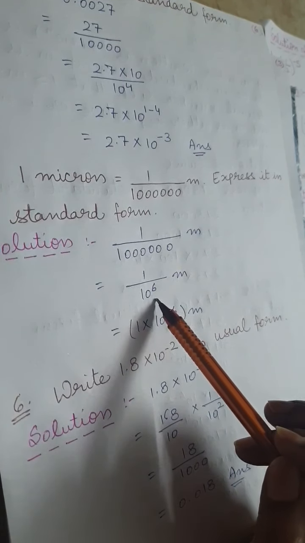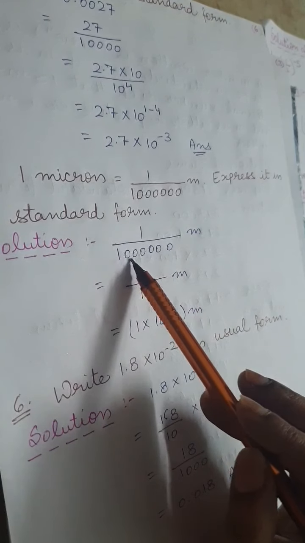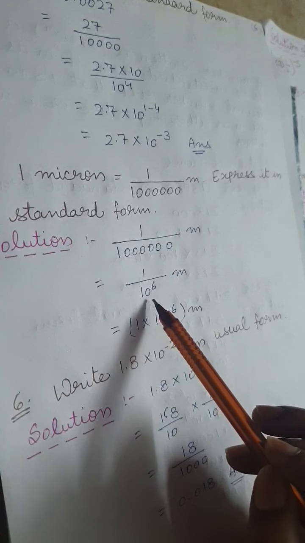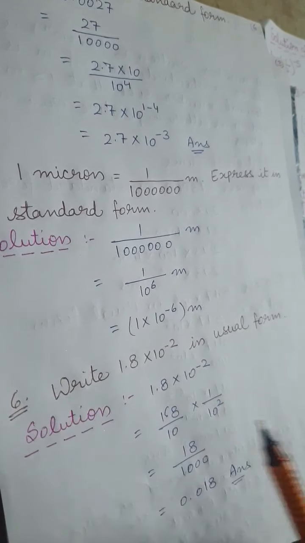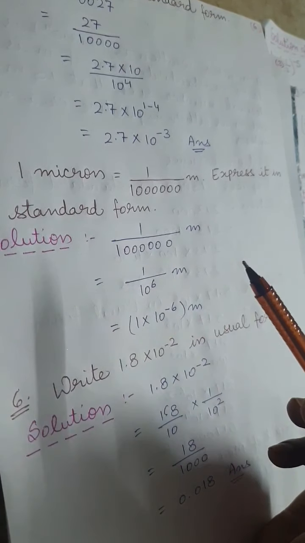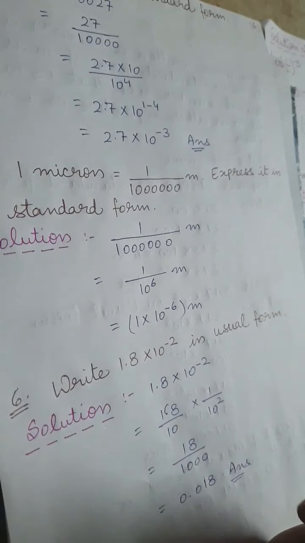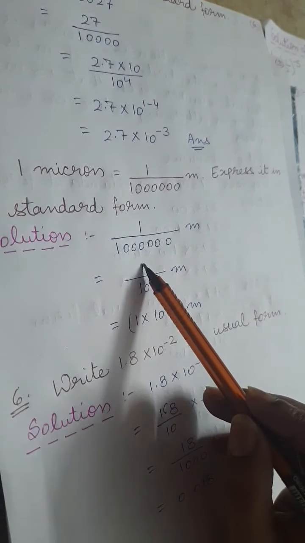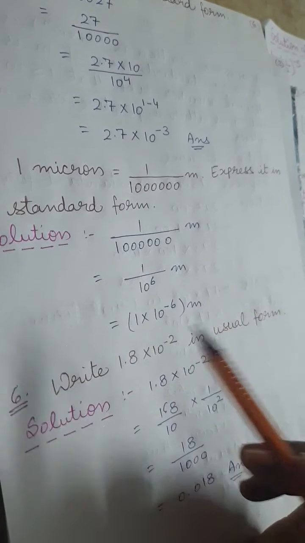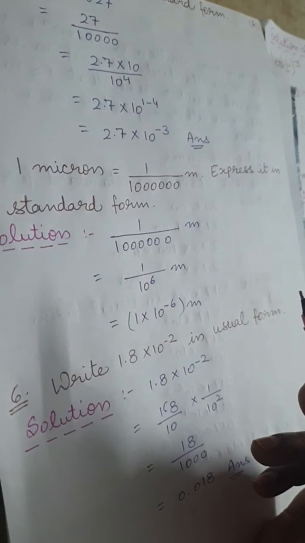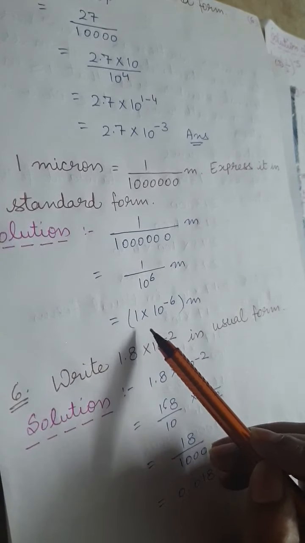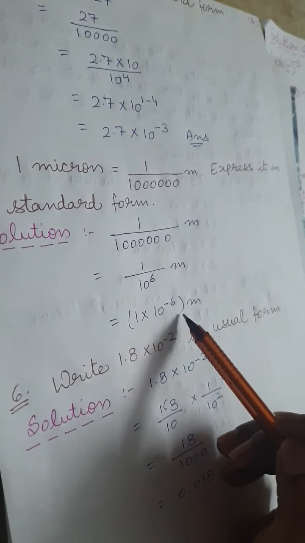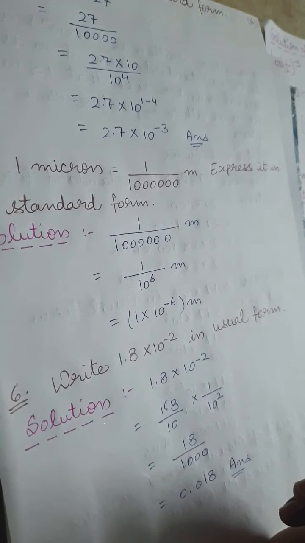How many zeros are here? 6 zeros. 1, 2, 3, 4, 5, 6. So we have written 10 to the power 6 meter. Now no need to put a decimal point, because there is a single digit. Single digit है 1, तो यहाँ decimal point को place करने की कोई requirement नहीं है. So what will be the answer? The answer will be 1 multiplied by 10 to the power -6.